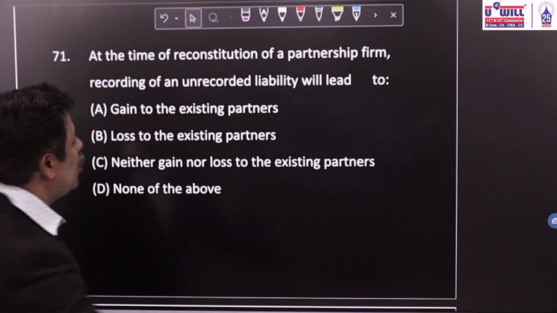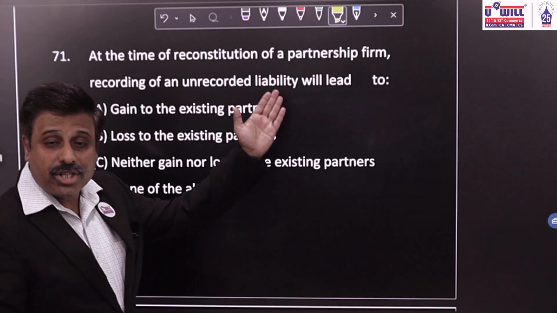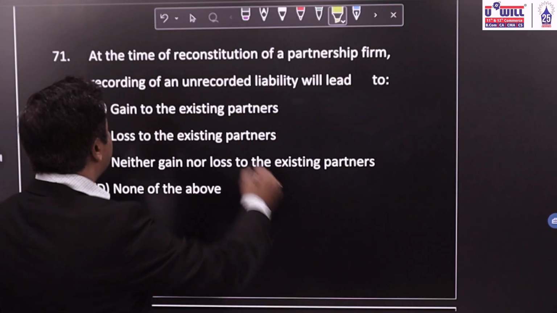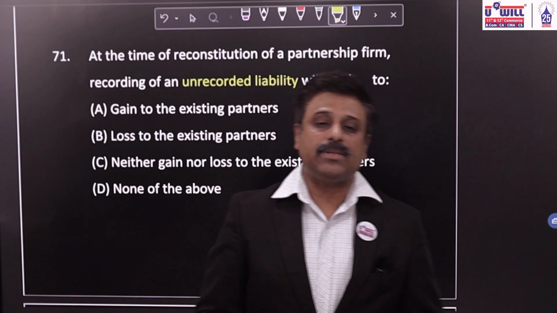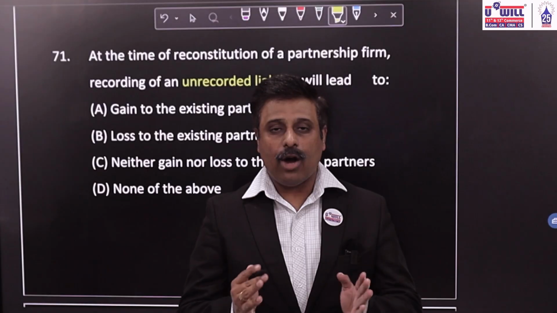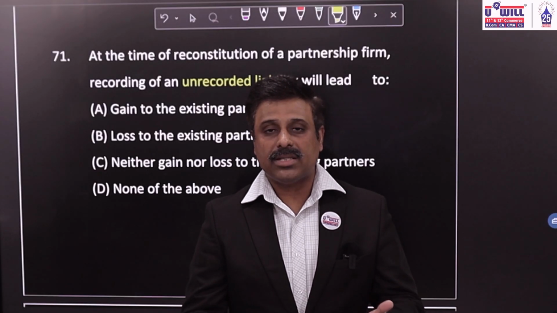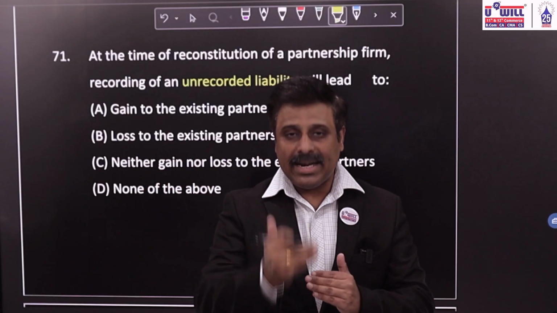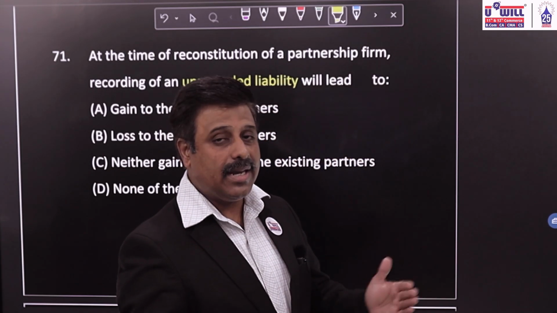71st question. Look at it. At the time of reconstitution of partnership firm, recording of an unrecorded liability will lead to. Now, when reconstitution of the firm takes place, there is an unrecorded liability, which we did not record in our books of accounts. Now we identify that we have to pay that money. So it's a burden on us, a loss on us. We did not consider it so far as our liability, but now it has been identified and we are supposed to pay that money. So it's a loss for the business. We did not expect it, now we have to pay that money.